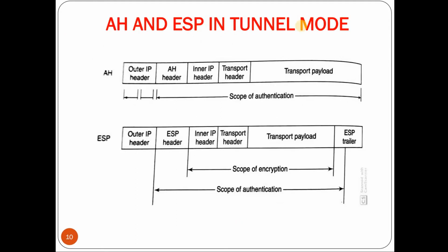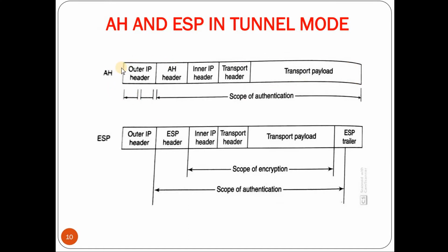Next, we'll study the AH and ESP protocols in tunnel mode. The main difference between tunnel mode and transport mode is that in transport mode, the protection is provided only for the transport header and the transport payload, whereas in tunnel mode, the protection is provided for the IP header, transport header, and the transport payload. That is, the addition of protection for the IP header is there in tunnel mode. Next, we'll see the AH header in detail.